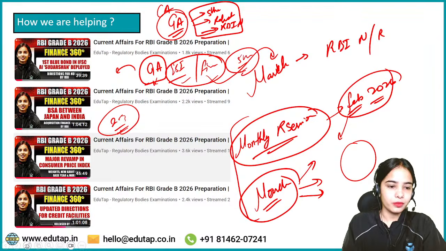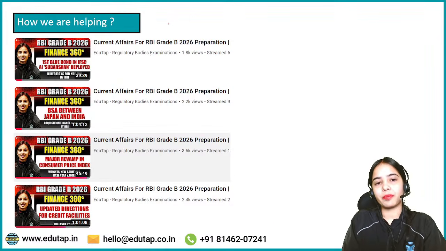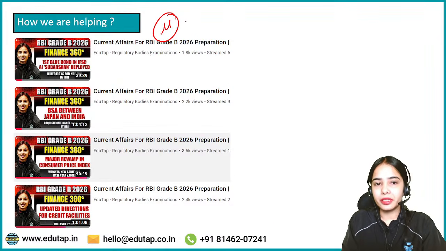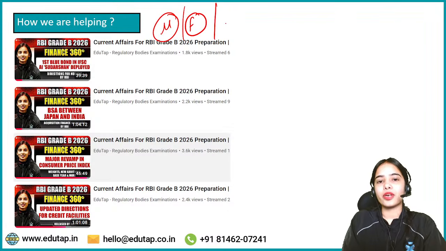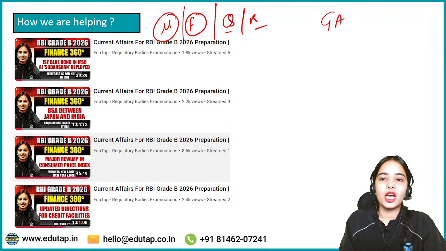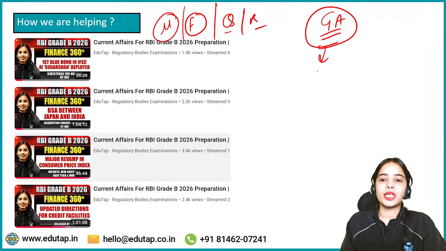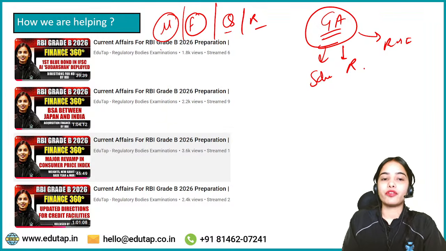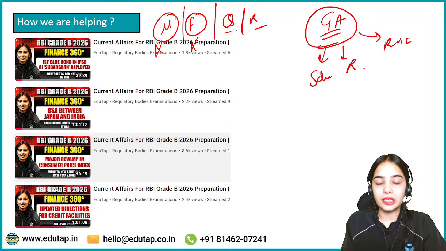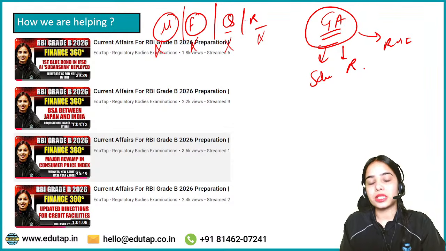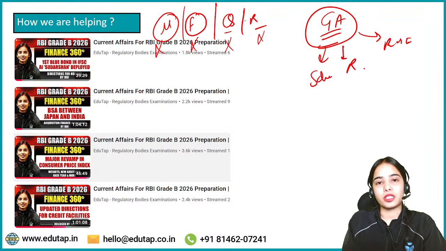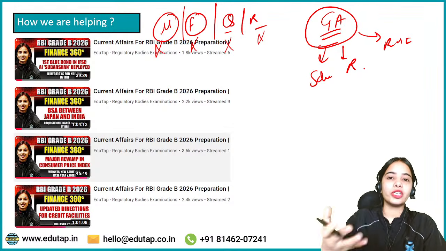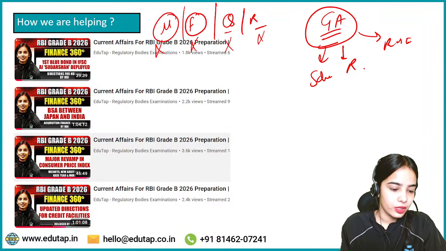Okay, how much time should you allot? That depends upon your preparation. If you have completed management and finance, and you have started quant and reasoning and are good in them, then you can invest more time in the GA section, on your schemes, reports, and RBI notifications. But if your management and finance section is not completed, and you are still preparing for quant and reasoning, you have to focus on these subjects more. So it depends upon where you are right now.